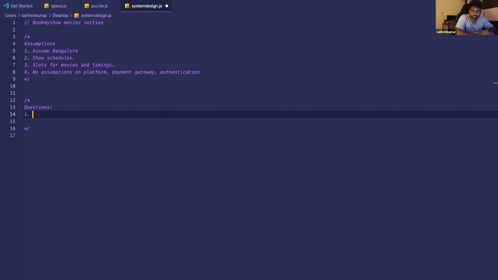And we'll consider multiplexes to be multiple locations for this. So if Alsur has 3 screens, we'll model it as Alsur 1, Alsur 2, Alsur 3. Right? So multiplexes are just different locations. In the UI, you can show it as Alsur, but at database level, you can have Alsur 1, Alsur 2, Alsur 3. So you can have a display name and a database name, which are two different things.